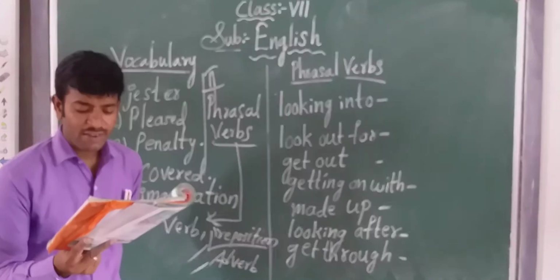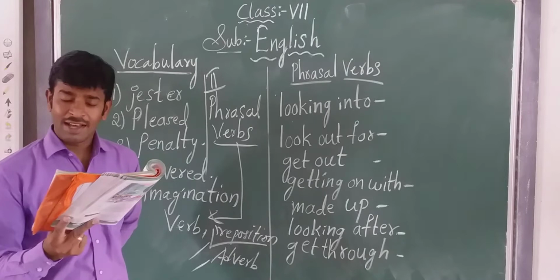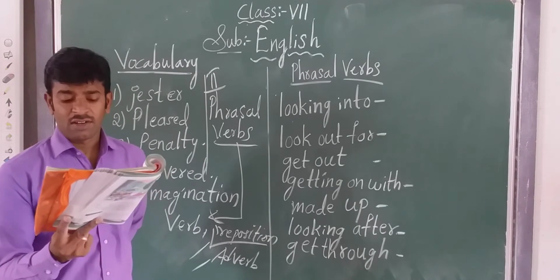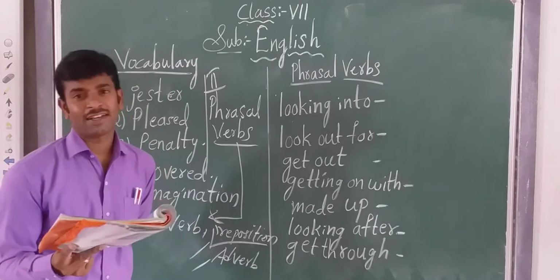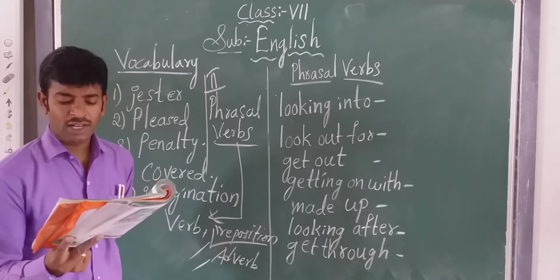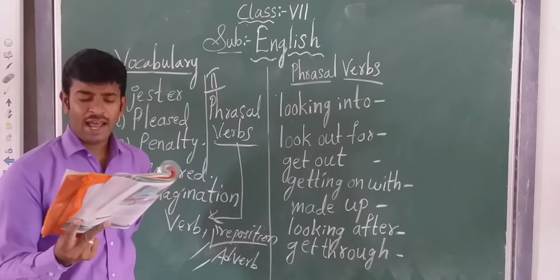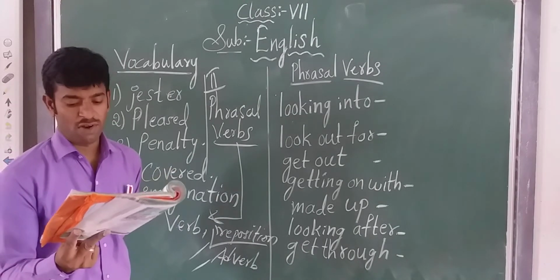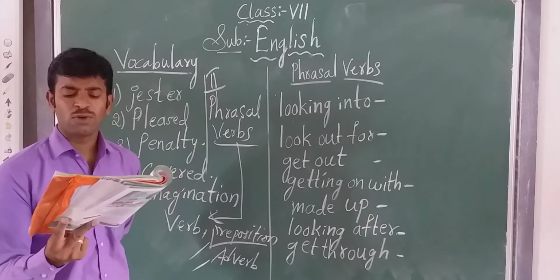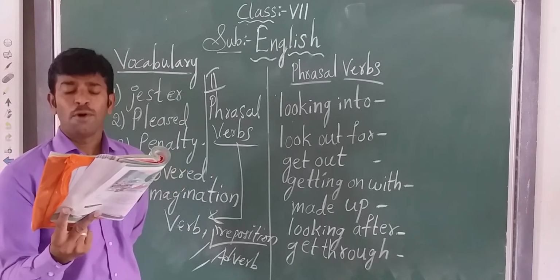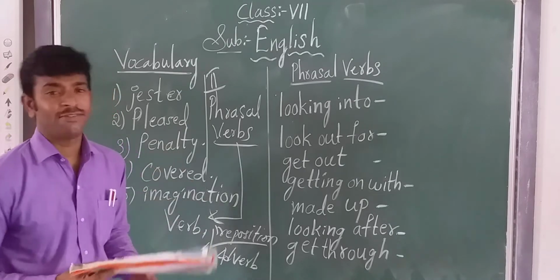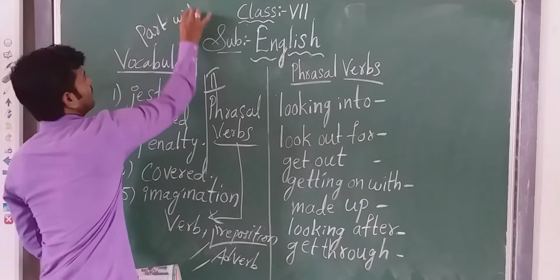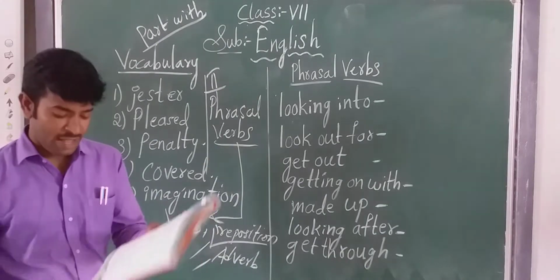Now see here, you have really caught him out, sir. Here one sentence he has given, in dark ink. Listen, caught him out, sir. Second one, perhaps his painting is so good that he can't bear to part with it. Part with, P-A-R-T, part with. Yes, this is also one type of the phrasal verb.